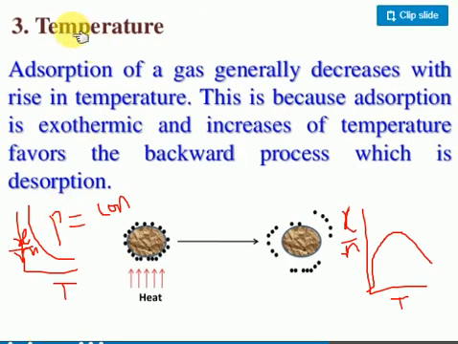Let's look at the temperature. Physical absorption and chemical absorption graphs are here: x by m, the amount of gas absorbed on the surface area with respect to temperature. When temperature increases, the amount of gas absorbed on the surface area decreases, as the gas molecules leave the solid. This is physical absorption. When you come to chemical absorption, when you increase temperature, it slowly increases, becomes constant, and again decreases. These two graphs are very important for the syllabus.